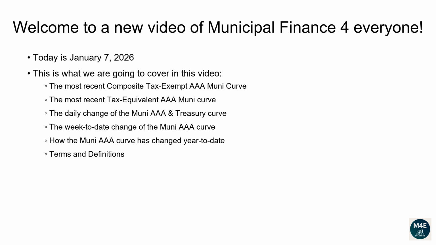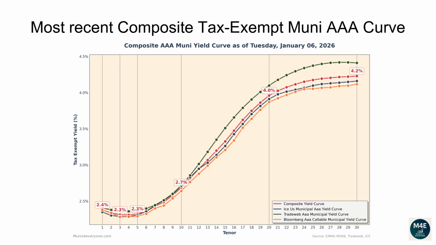Terms and definitions. Let's go over the most recent composite tax-exempt Muni AAA curve. The following composite tax-exempt yield curve is based off the most recent ICE, TradeWeb, Bloomberg yield curves that are available on the MSRB website, plus some proprietary extra adjustments, as of January 6, 2026.